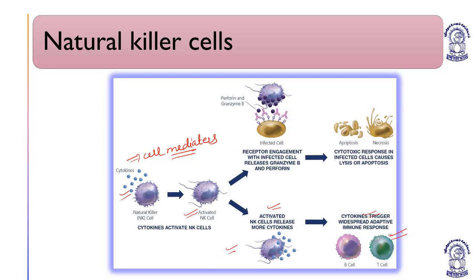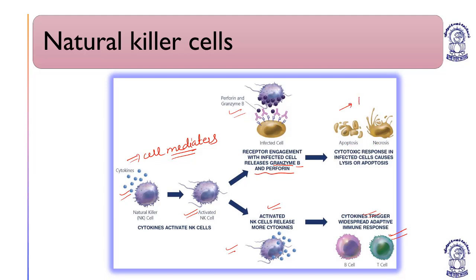We'll discuss that in the coming classes. Then the activated natural killer cell attaches with the infected cell, releasing granzyme B and perforins. Granzyme B and perforins will create the pores, and the cell will die.